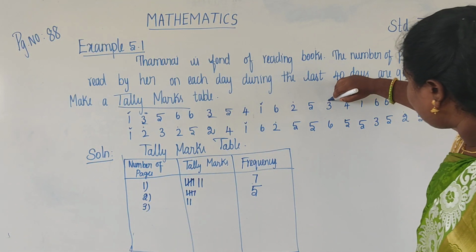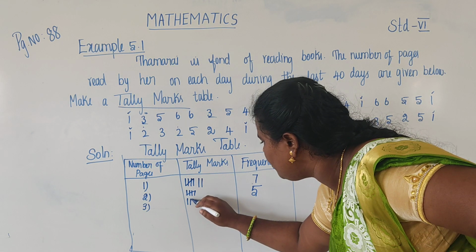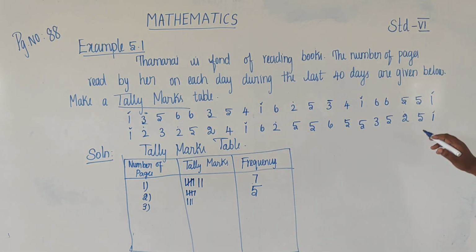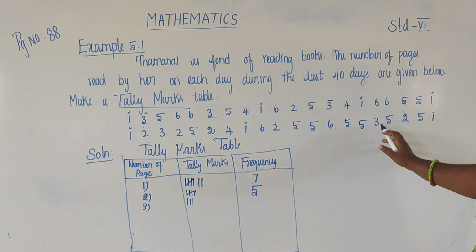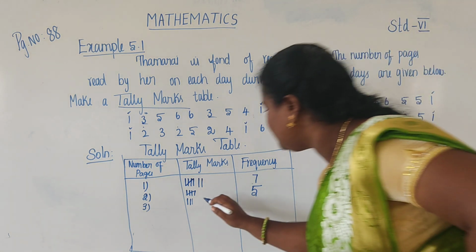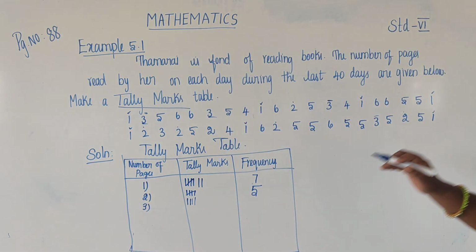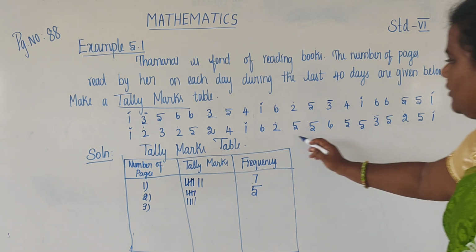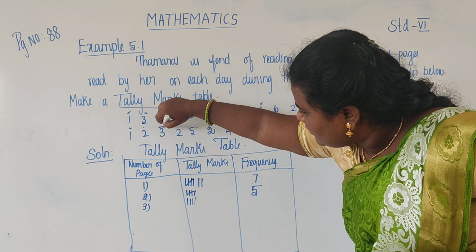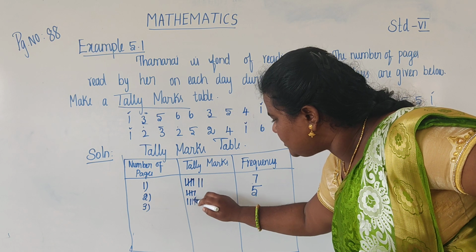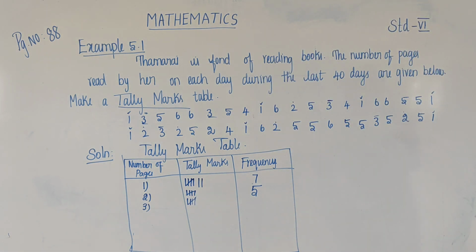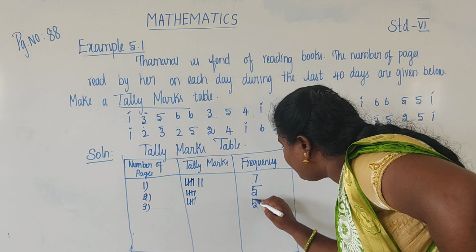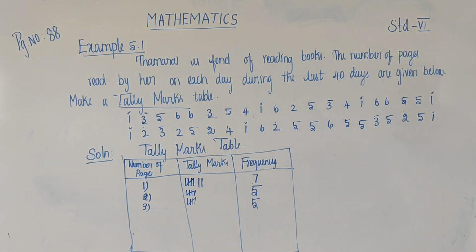One vertical line, then 4 tally marks, and the fifth one is slant. So how many tally marks are there? 5. Okay, students.